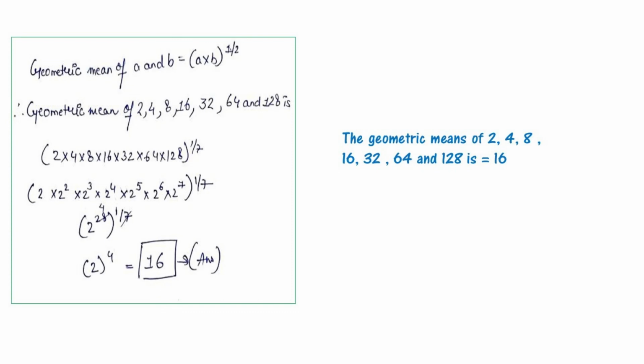Now 2 to the power 28 will come, and whole to the power 1 by 7. Then 7 and 28 will be cut down, and that becomes 4. Now 2 to the power 4 is 16. So the geometric mean of 2, 4, 8, 16, 32, 64 and 128 is 16.